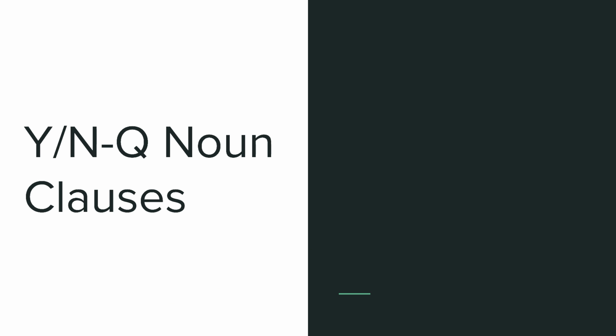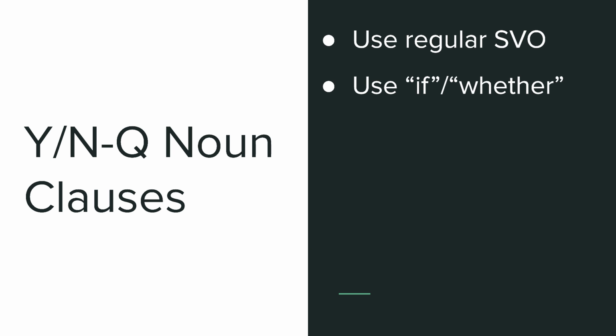Next, yes-no questions, noun clauses. Again, they use regular subject, verb, object word order, and these start with if or whether. In spoken English, it's much more common to use if, but you will see whether in writing. So if you do a lot of reading, you will see whether, but you might hear it too on some shows or some news if people are trying to sound intelligent, but it's more common to use if. It's easier to pronounce too.